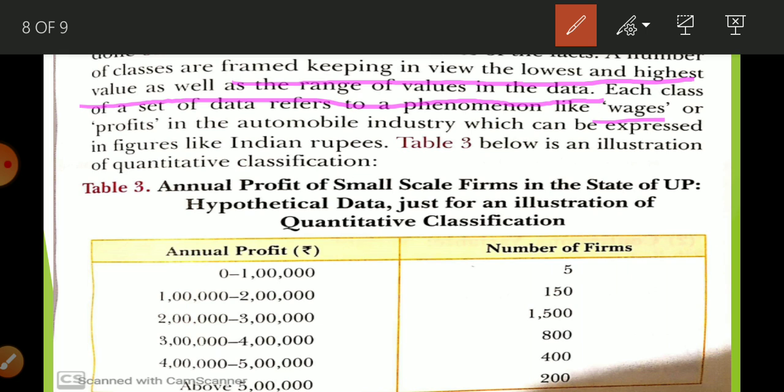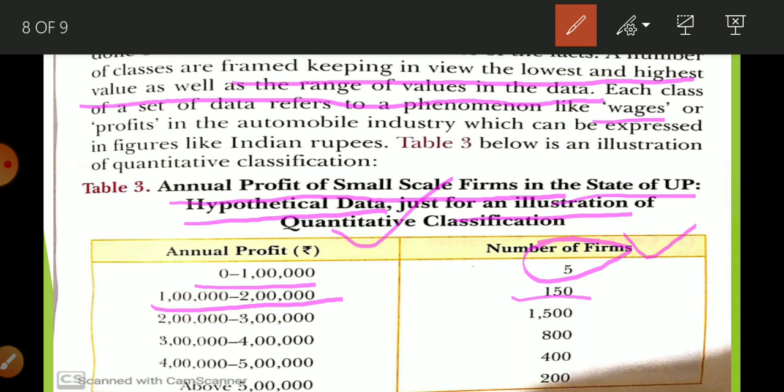So here is given one example: annual profit of small scale firms in the state of UP, hypothetical data just for an illustration. Here is given annual profit and number of firms. There are 5 firms whose profit is under 1 lakh. 150 are there whose profit is between 1 lakh to 2 lakh.